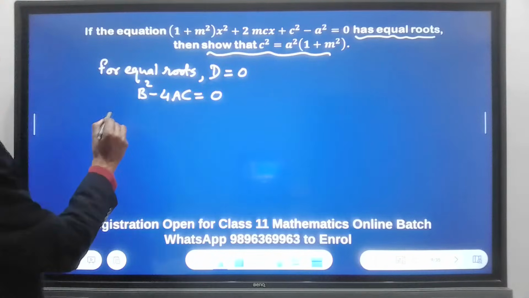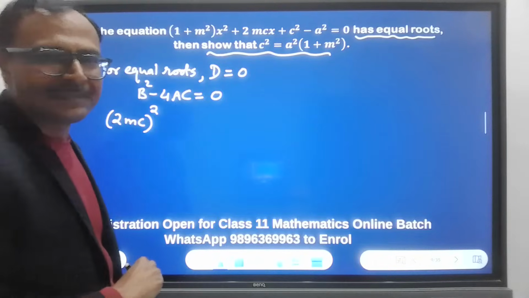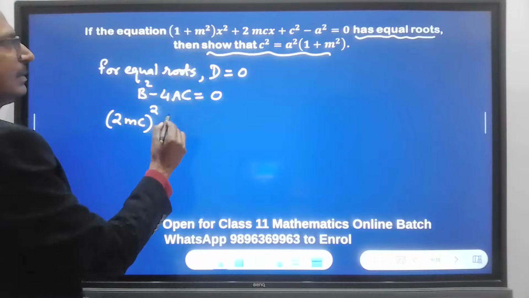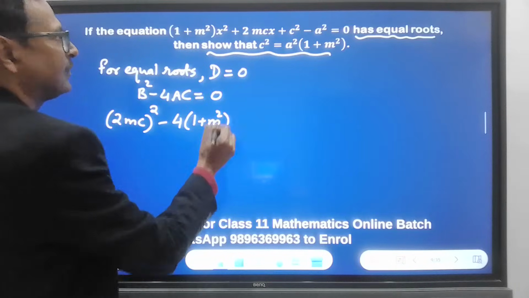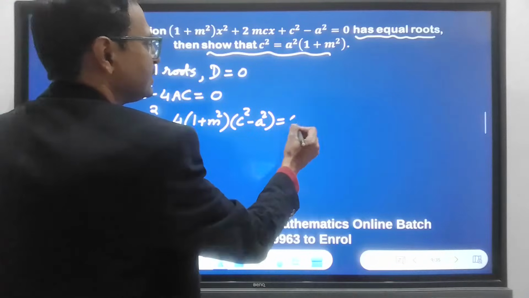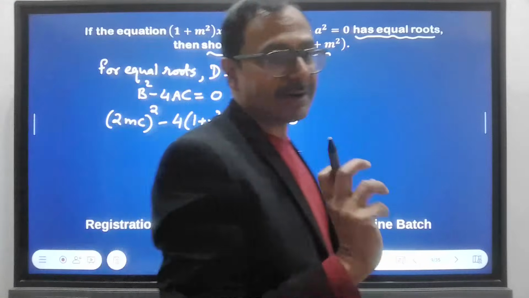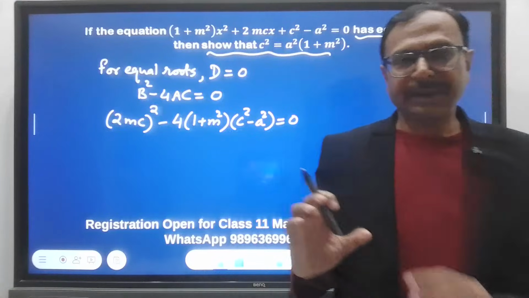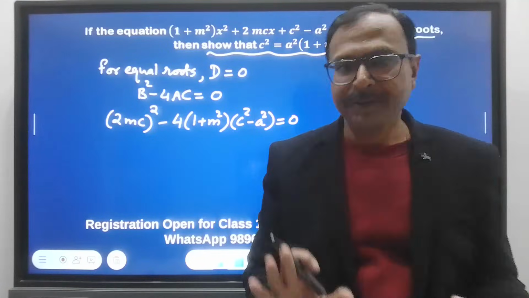B is 2mc whole square. Right? And then we have minus 4. A is 1 plus m square. And C is c square minus a square equal to 0. Now see, I just substituted all the values here, and I will try to now manipulate this to get what is required to be proven in the question.